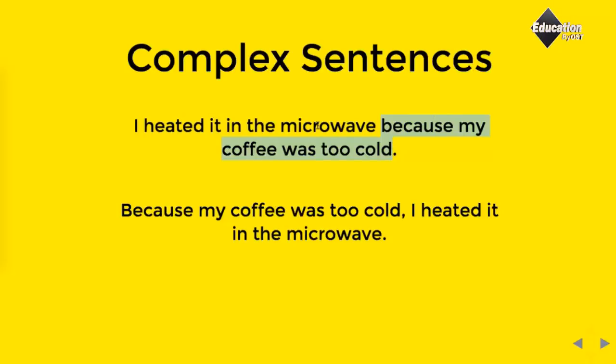These two clauses are connected using the adverb because. If you place this adverb clause at the start of the sentence, then you have to write the dependent clause first and use a comma to make it grammatically correct.